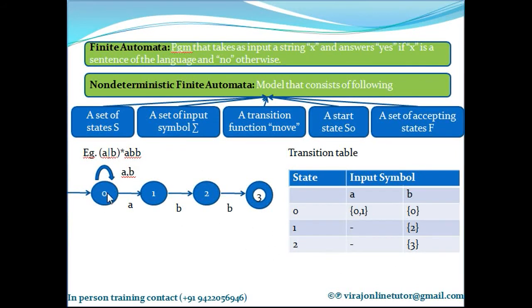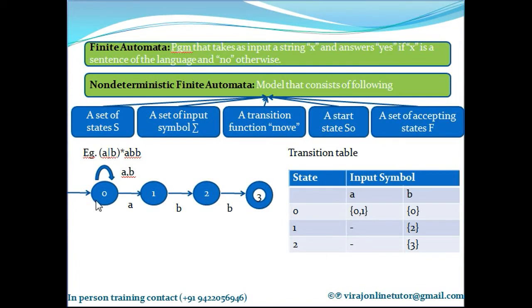If the machine is in state 0, on input symbol A, it goes to 0 and it goes to 1. That's why I mark 0, 1. If you notice this carefully, the machine in state 0 on input symbol A goes to 2 different states. That's why it is non-deterministic. It's non-deterministic because the machine in state 0 on input A can go to 2 different states. I'm not able to tell you which one of the states it will go to. Definitely, that's why it is non-deterministic.